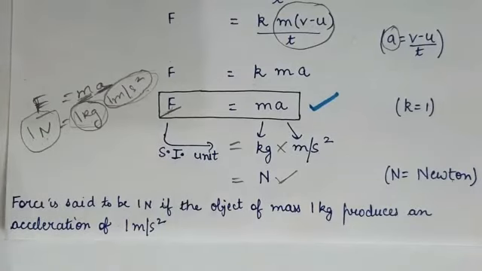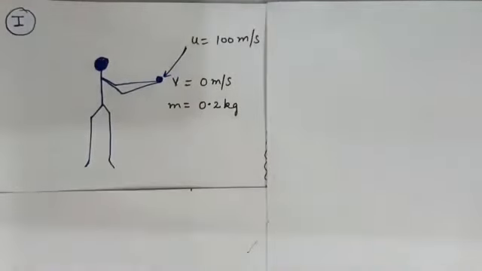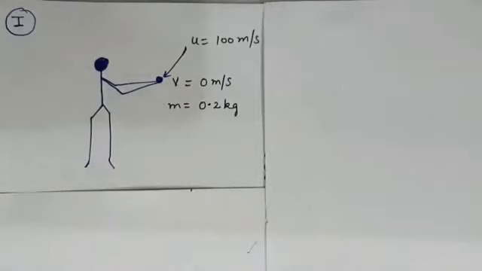What is the second law? The rate of change of momentum is directly proportional to the applied force in the direction of force. Okay? Now, this Newton's second law of motion is applicable in everyday life also. Let us take one example.